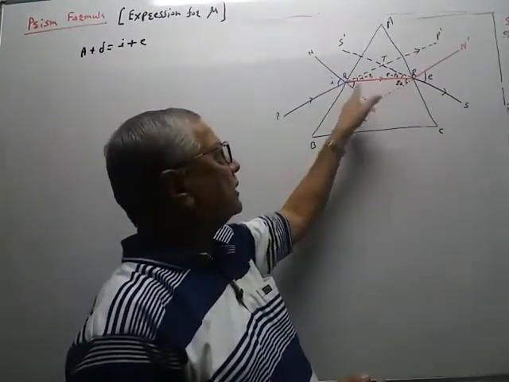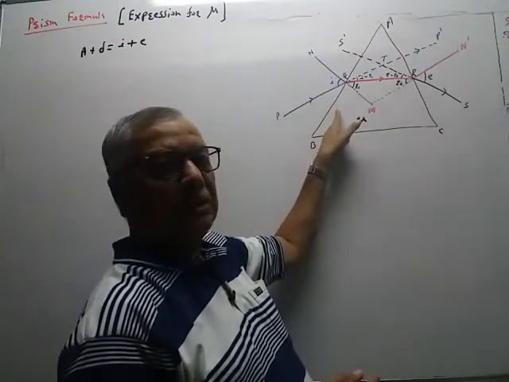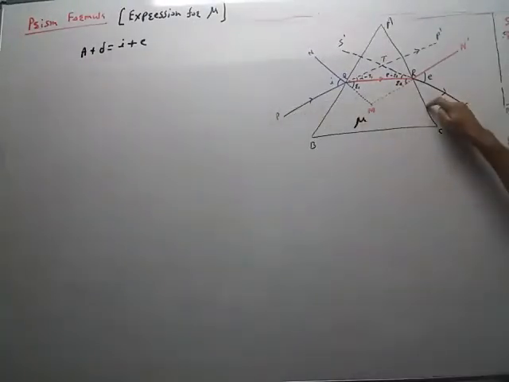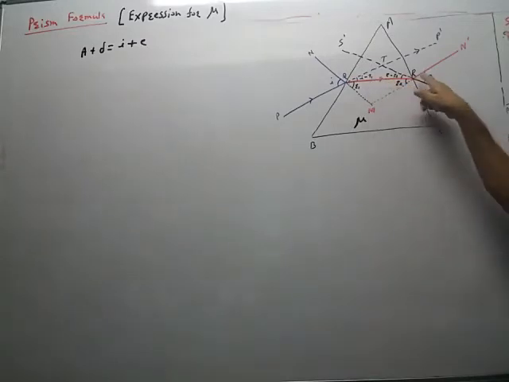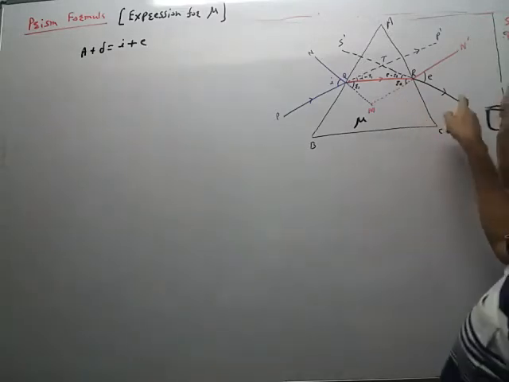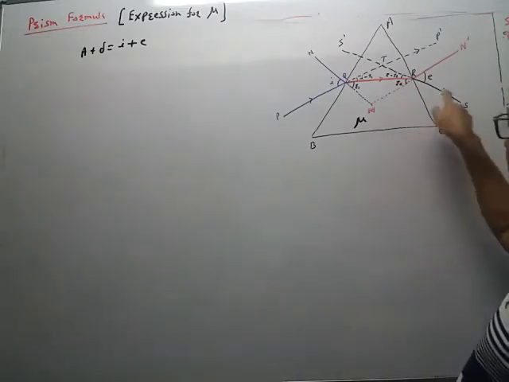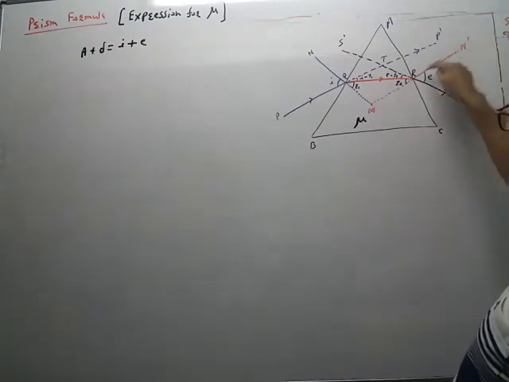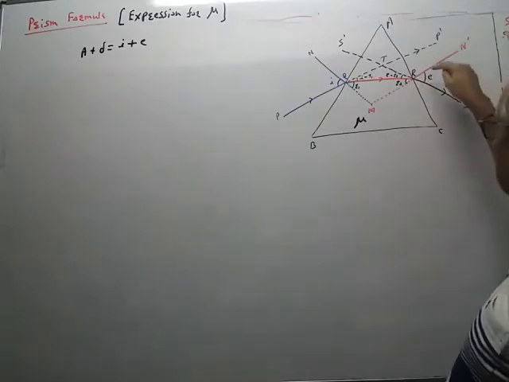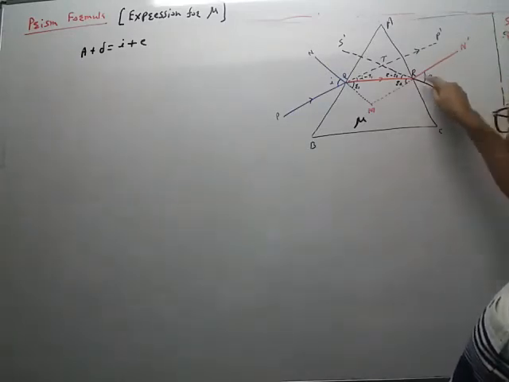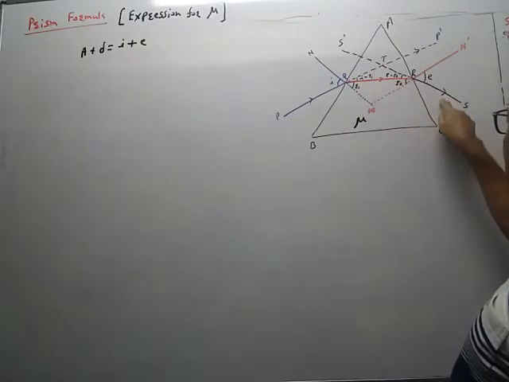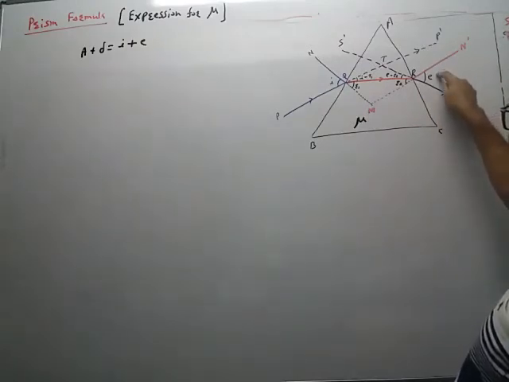Now this is the refracted ray for surface AB. This is the incident ray for surface AC, the second surface. So this ray is now going from glass to air. Glass is a denser medium, air is a rarer medium. So if we draw this normal, then it bends away. It is going into a rarer medium, therefore it bends away, making an angle E. So RS is the emergent ray. PQ is the incident ray, QR a refracted ray, RS the emergent ray, and E the angle of emergence.